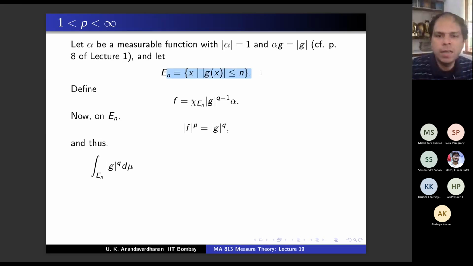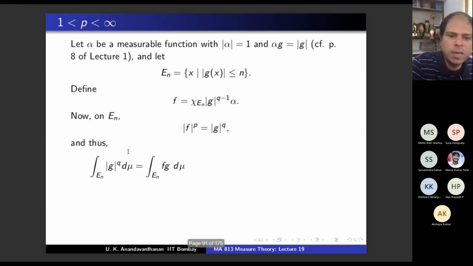Why did I take this En? This En has the property that in order to get full mod g x, you will just take the union of En, right? Mod g x can be any value, and I'm taking these disks of radius n. So on En, when you take mod g power q, what happens?